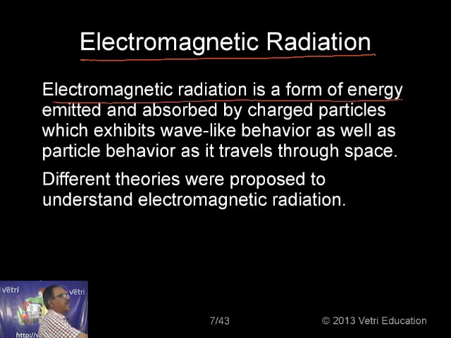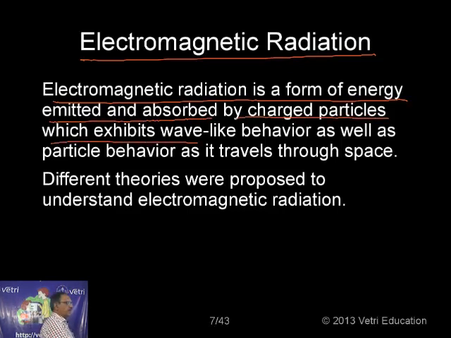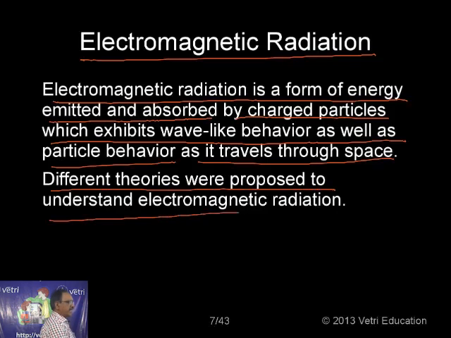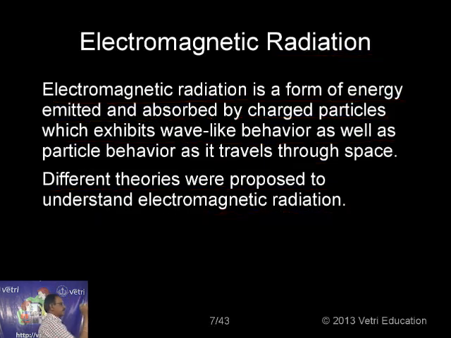Electromagnetic radiation is a form of energy emitted and absorbed by charged particles, which exhibits wave-like behavior as well as particle behavior as it travels through space. Very interesting information.